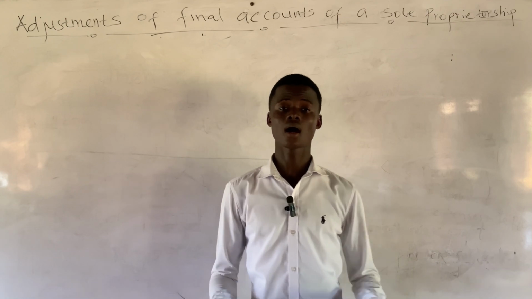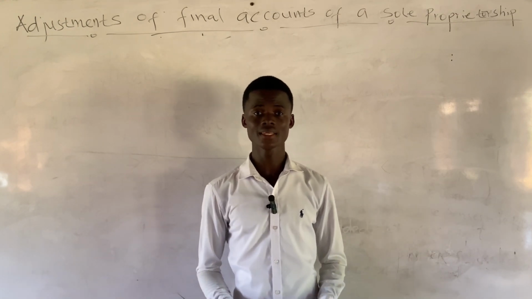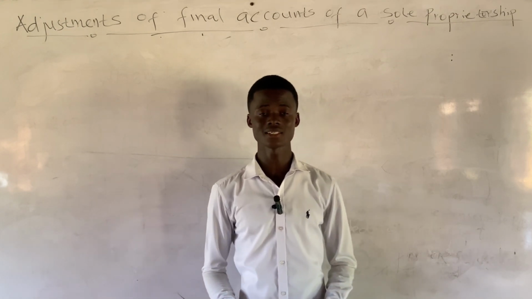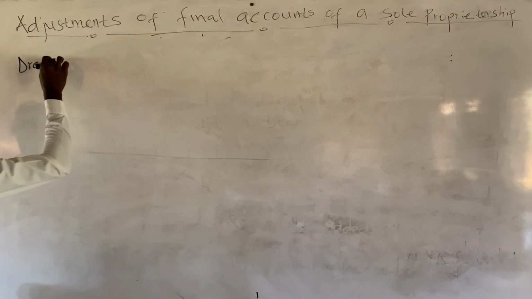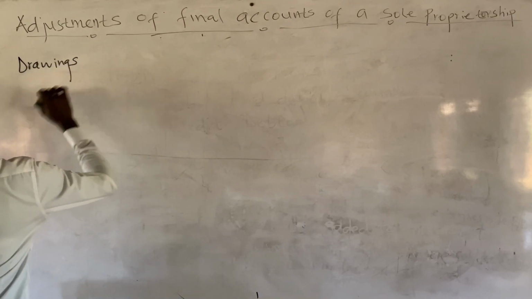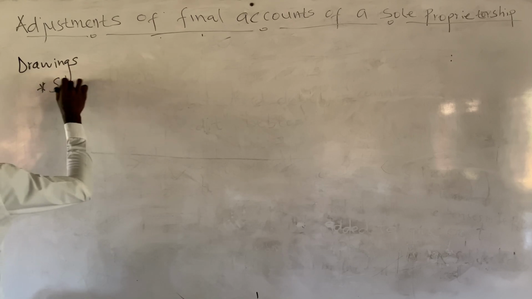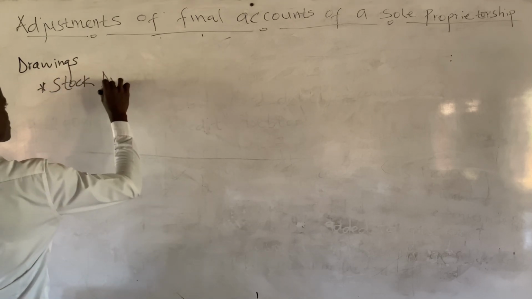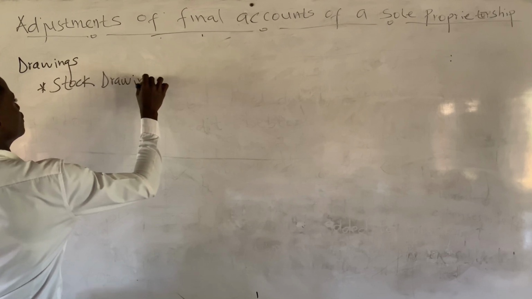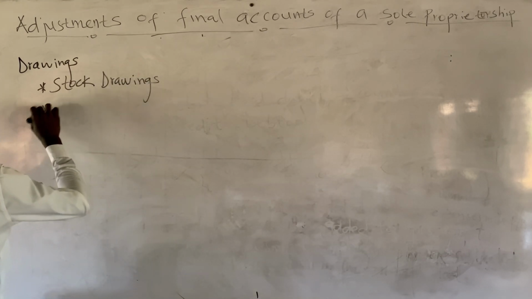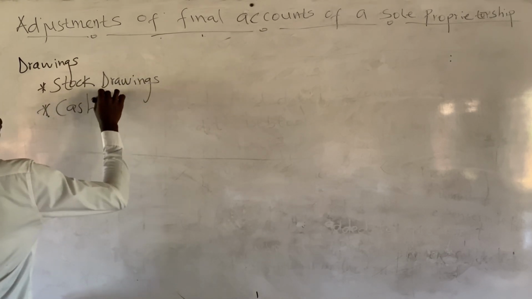So we are going to look at how each of them will be treated in the final accounts of a sole proprietorship. And under drawings, we will look at stock drawings and cash drawings.